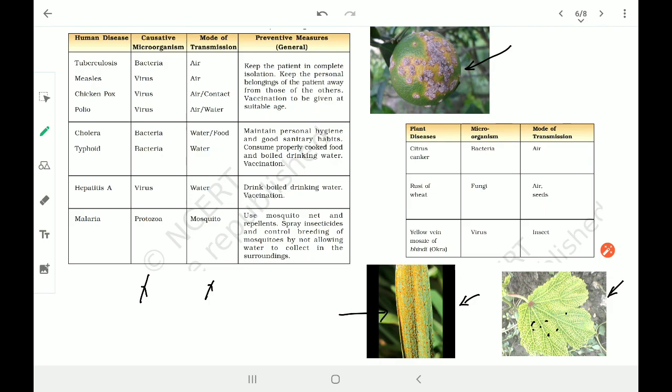For example, tuberculosis, TB, is caused by bacteria and transmitted through air, and the precautionary action is mentioned properly. So go through it carefully and remember it. You can copy this table in your notebook as well.